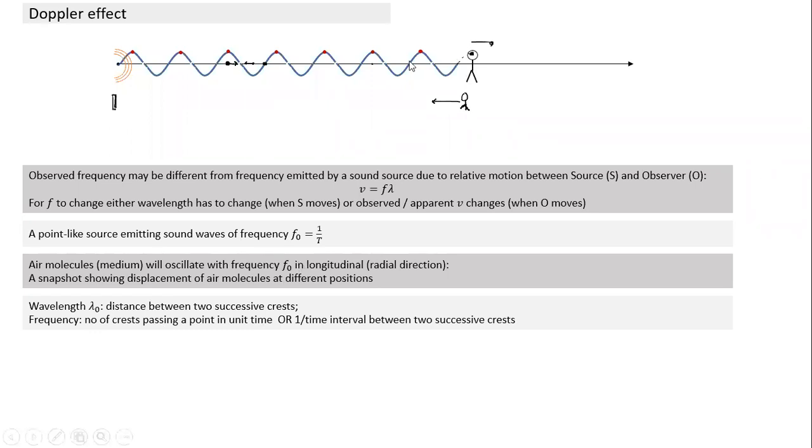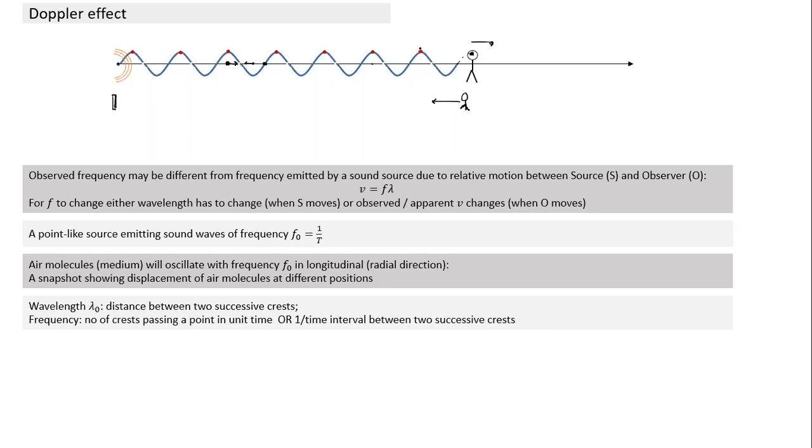That's one way. The other way to calculate frequency here: let me count from the time I have received the first crest, how much time it takes for the second crest to reach me. The one full oscillation is completed. If I calculate capital T, the time between two successive crests reaching this person, the inverse of that becomes frequency. What is frequency? The number of crests passing a point in unit time, or 1 by time period. What is time period? The time interval between two successive crests.